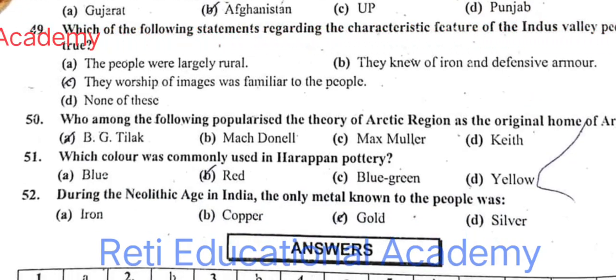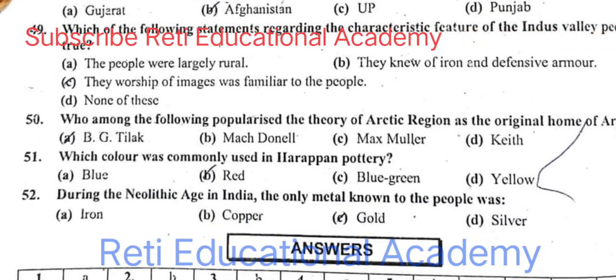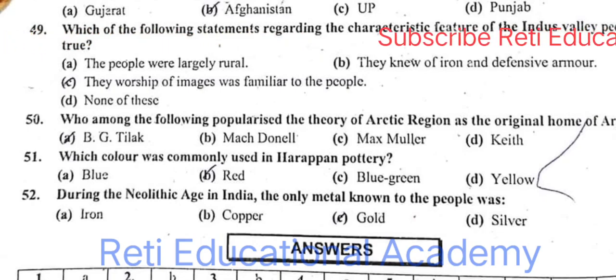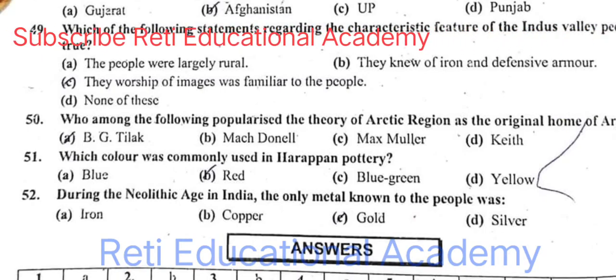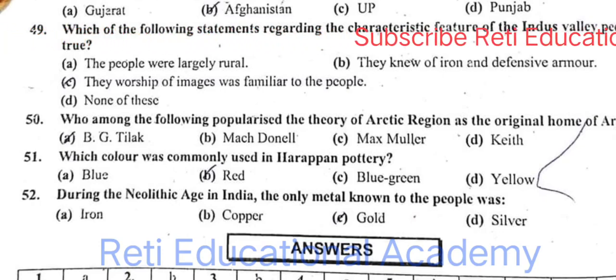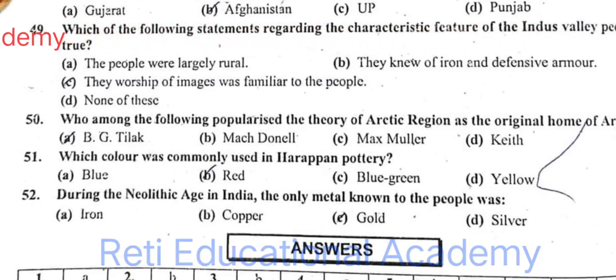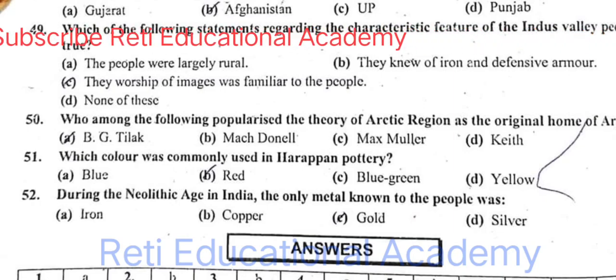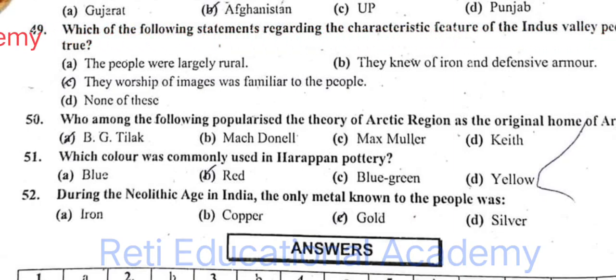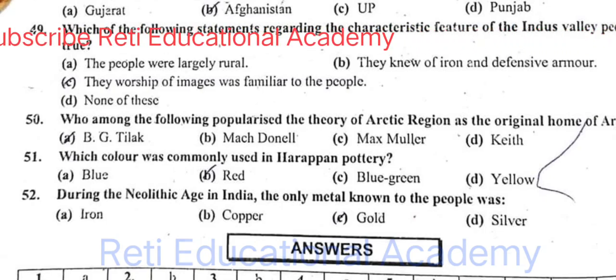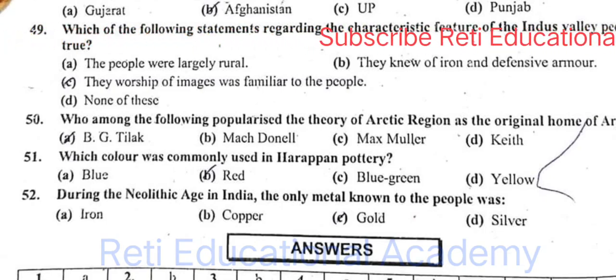Question number 50. Who among the following popularized the theory of Arctic region as the original home of Aryans? And the right option is B.G. Tilak. Question number 51. Which color was commonly used in Harappan pottery? And the right option is red. During the Neolithic age in India, the only metal known to the people was gold.